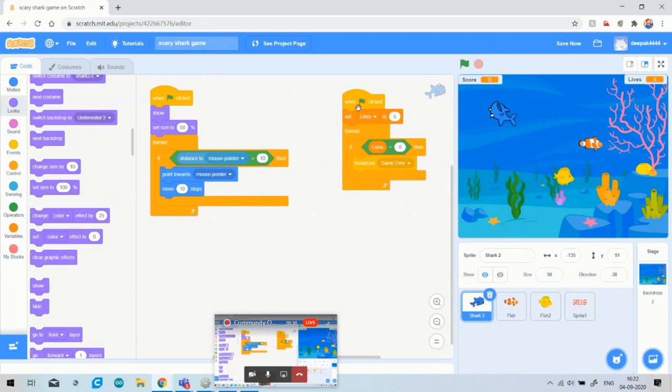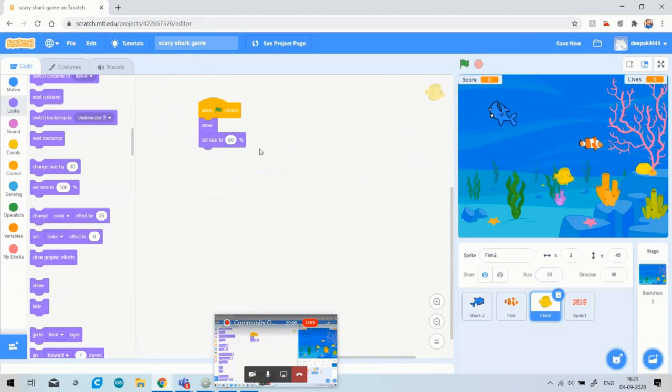Then when I click the flag, set life to 5, and forever, if life equals 0, then broadcast game over. I think the concept is clear, how we can make our game over, and how we can move the shark by the mouse pointer.